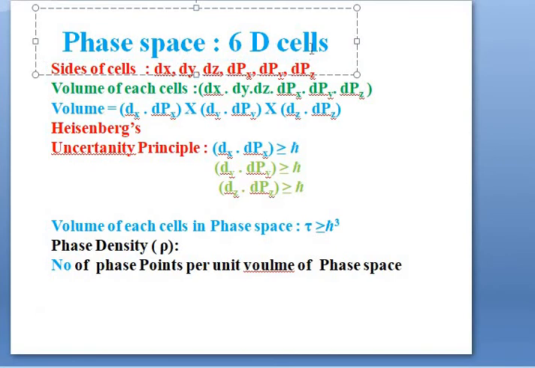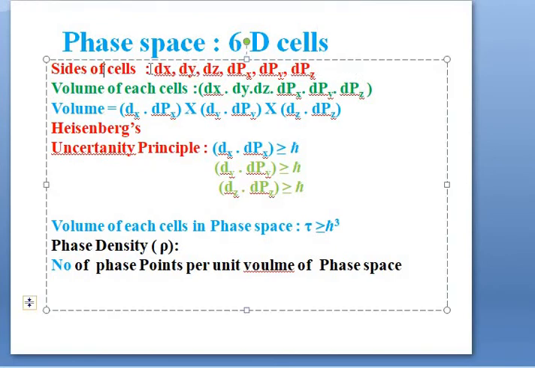Phase space is divided into 6-dimensional cells. The sides of the cells are dx, dy, dz, dpx, dpy, dpz. The volume of each cell is dx into dy into dz into dpx, dpy into dpz, that is, first bracket dx into dpx, into second bracket dy into dpy, into third bracket dz into dpz.